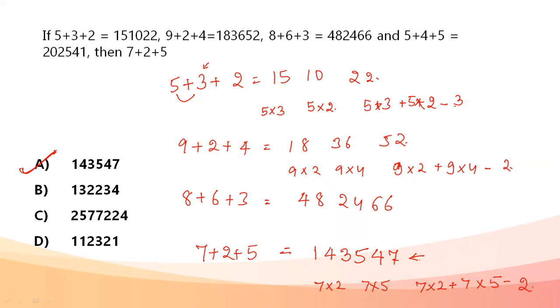Very easy. We had to observe the pattern. The pattern followed was: first number into second becomes the first two digits. First number into last becomes the next two digits. Add these two, and subtract the number that was in the middle, like 3, 2 and 6, to get the last two digits. When we observed it was there everywhere, we followed the same for 7, 2 and 5, and we got the answer as 143547.